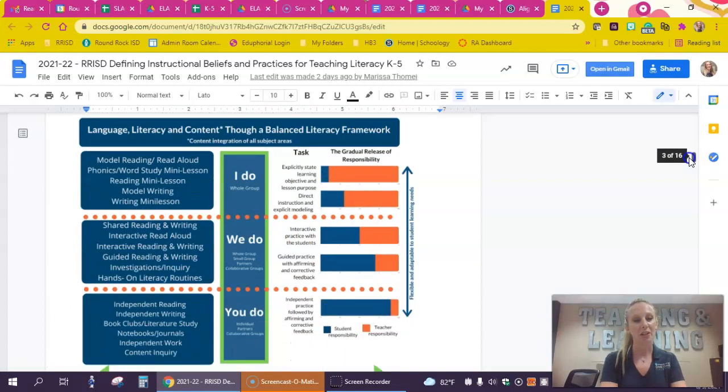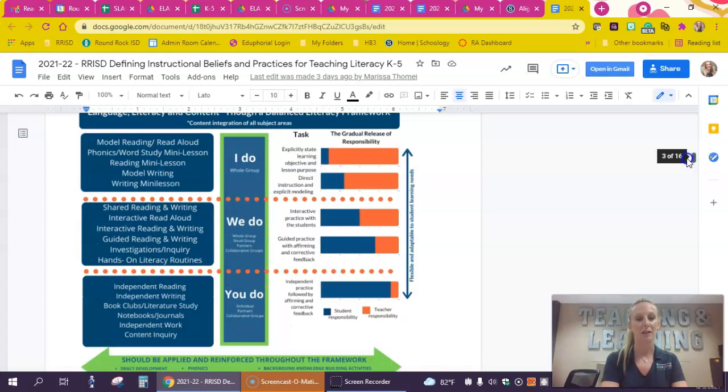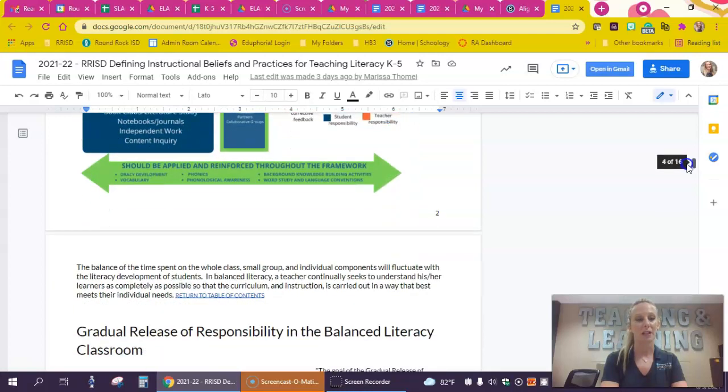chart. Pieces of the chart at least come from the Reading Academy, and we aligned it to the components of balanced literacy to make those connections so that you understand what each component of balanced literacy is, where it falls along the gradual release of responsibility, and then just kind of tying that all together. Knowing that certain things such as assessment, ongoing formative assessment, are embedded pieces in a balanced literacy classroom. So we're going to continue going.